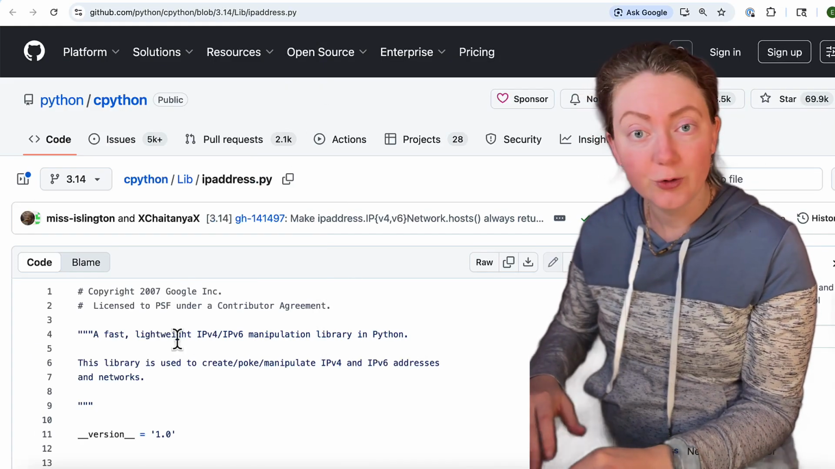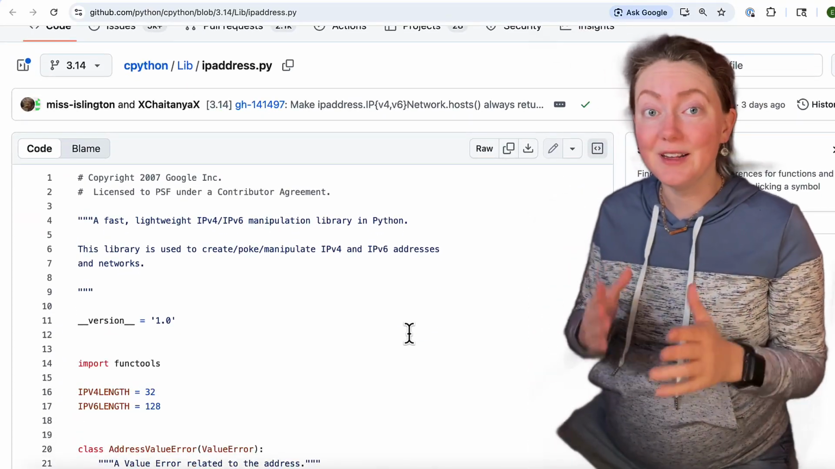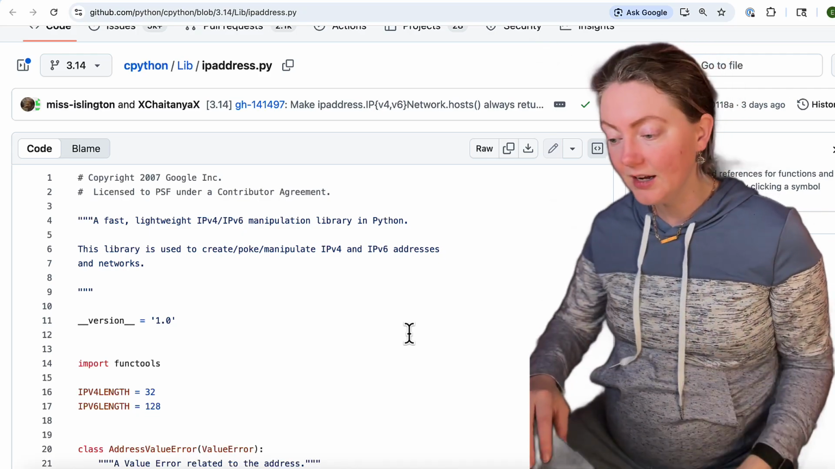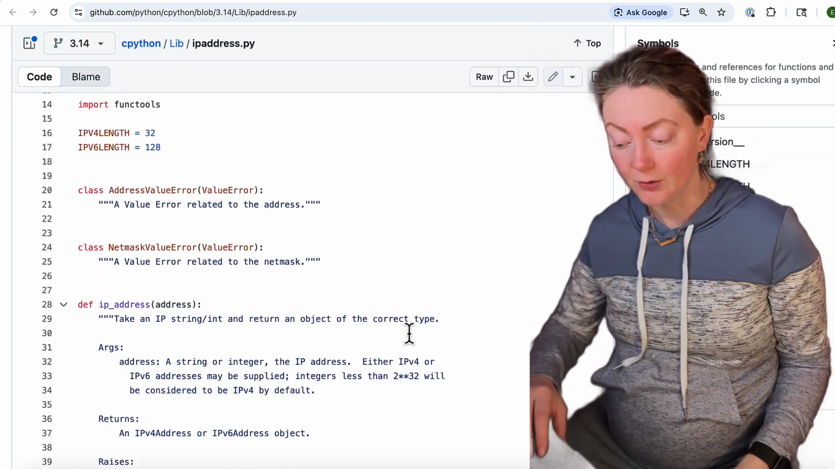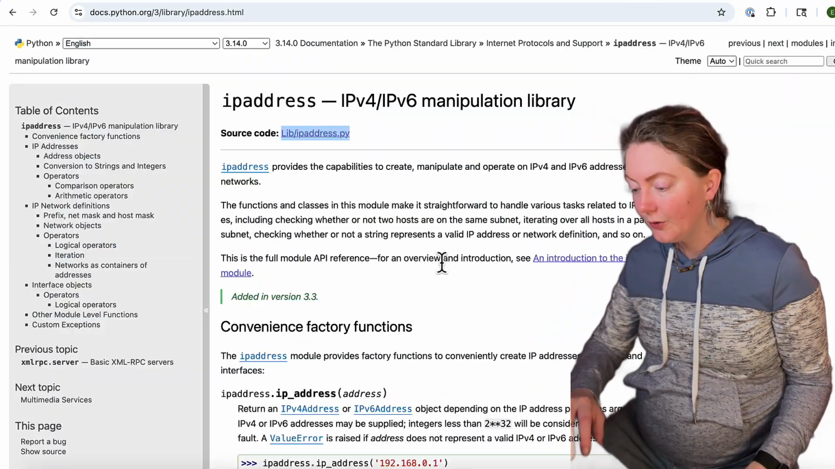So here's where the code is hosted. We haven't yet talked about GitHub. But if you wanted to see exactly what is going on in this library and how they made it, or maybe from a security standpoint, what's going on in here, you could literally examine the code right here. So that's pretty cool, right?